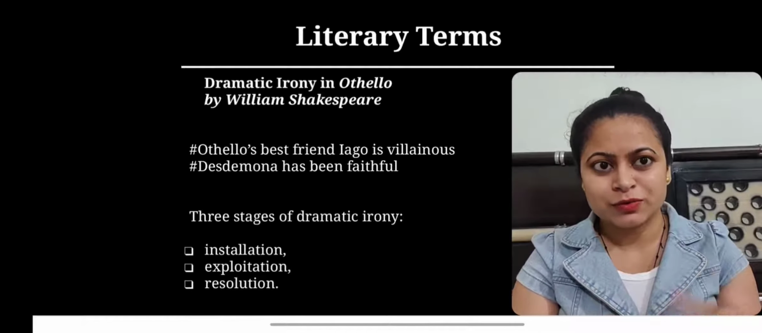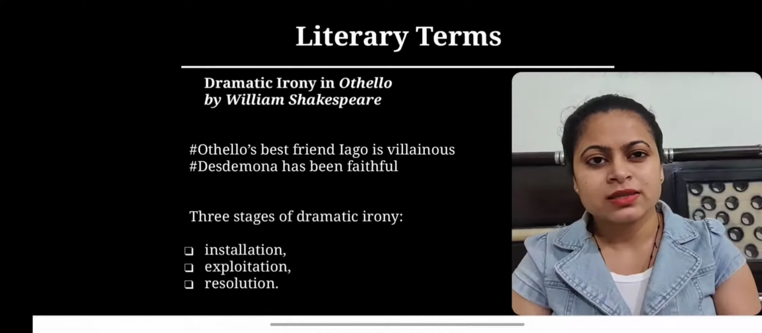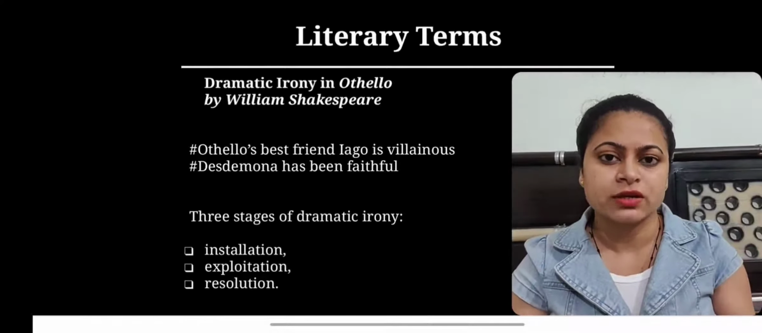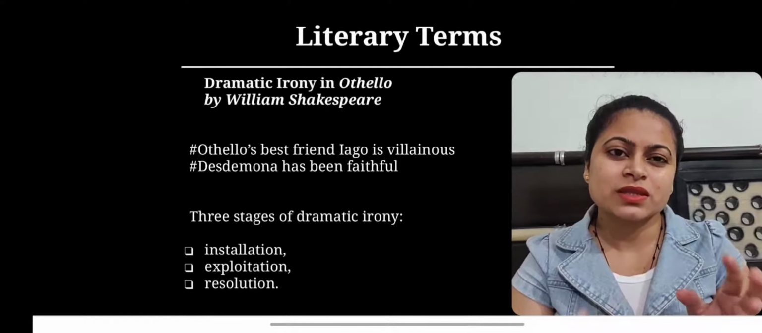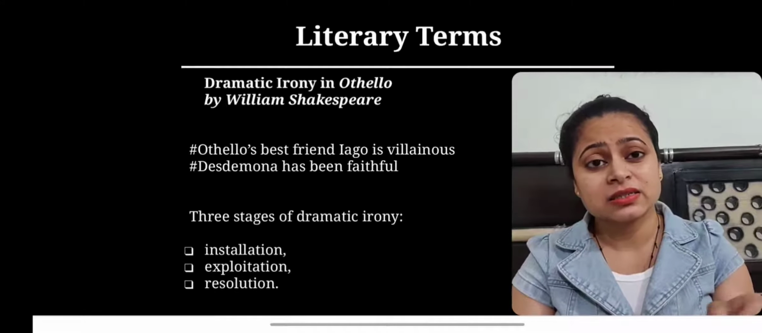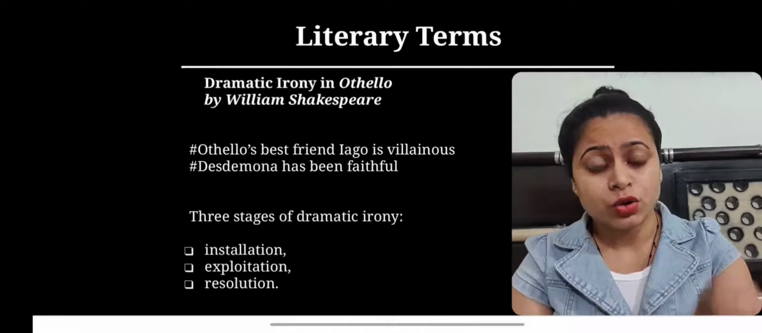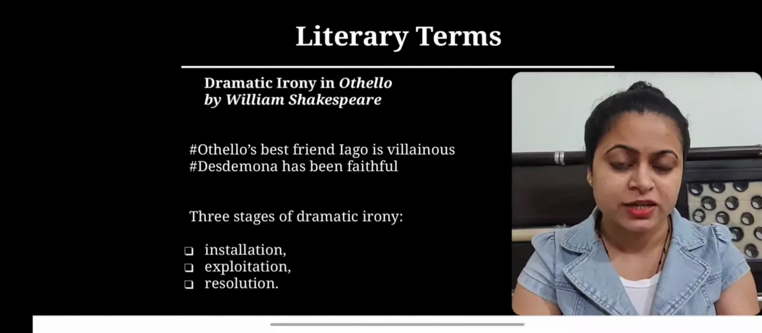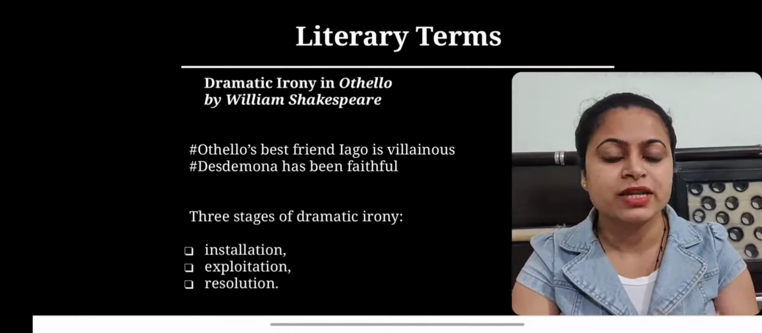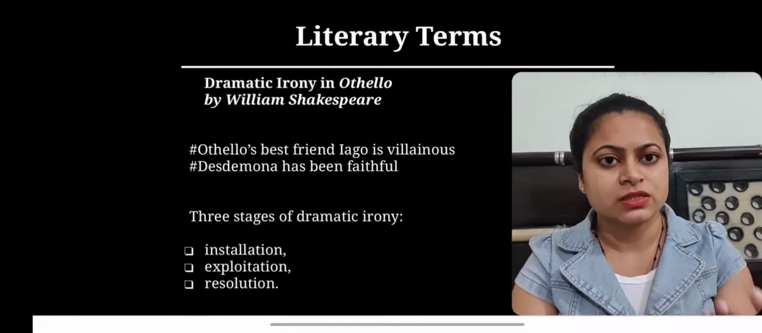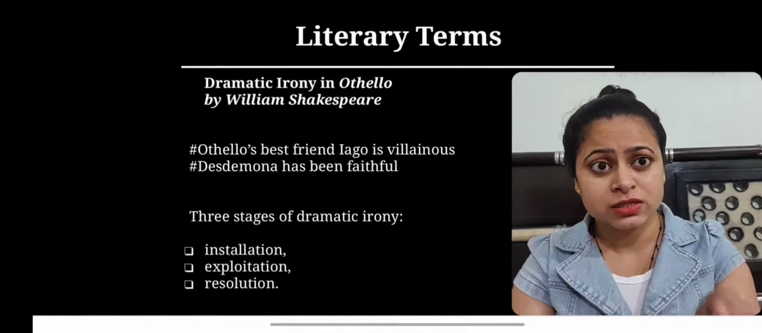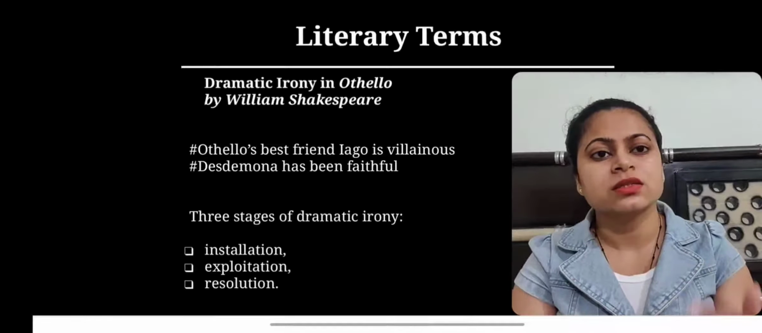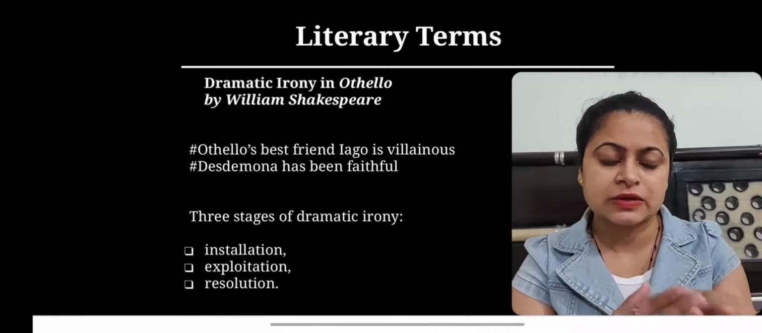And if you are familiar with the plot line of this tragedy, then as an audience we very well know that Iago is a wicked character, and he is actually plotting against Othello, whereas Othello is considering him as his best friend. But the audience has the privilege, or extra knowledge, of the real character of Iago. So here the character Othello is unaware, and the audience knows the real face of this villainous character Iago.